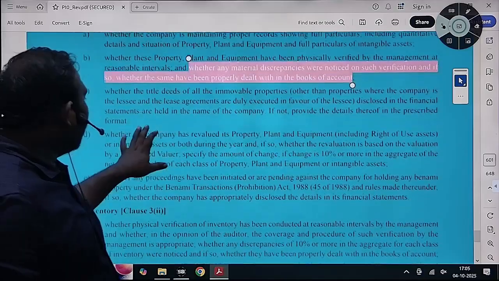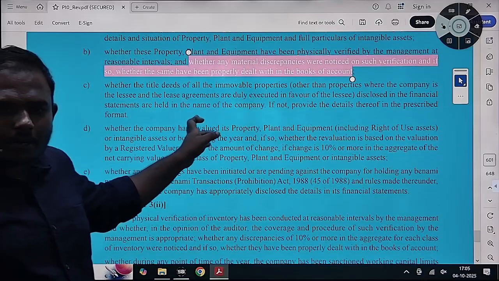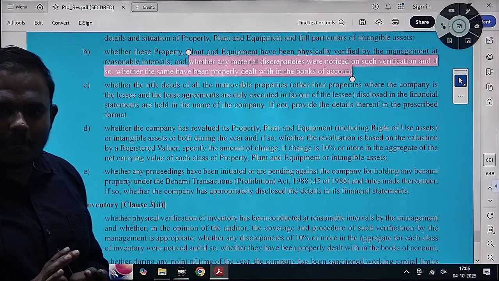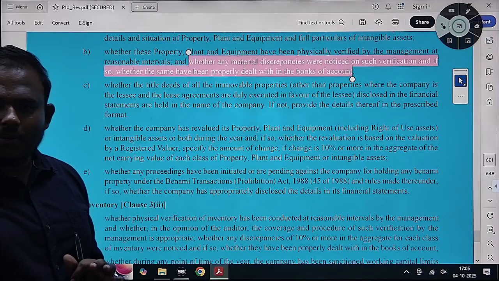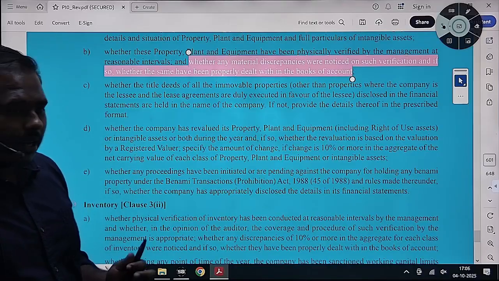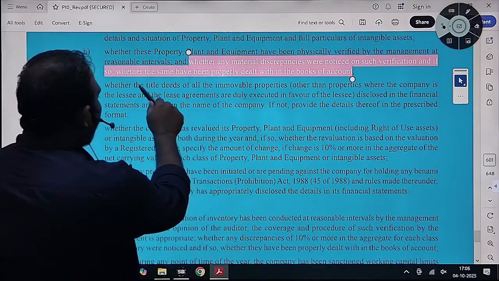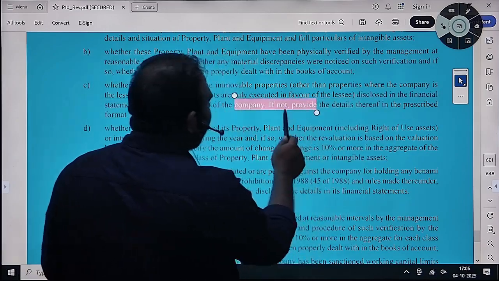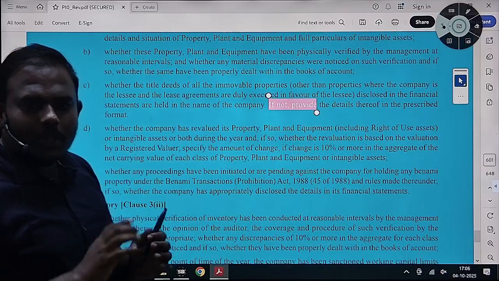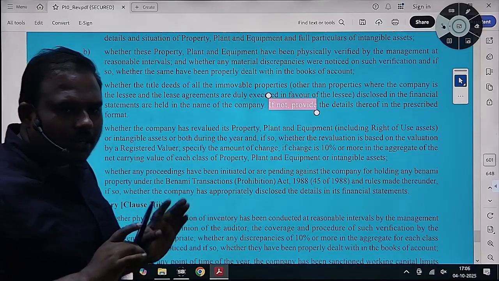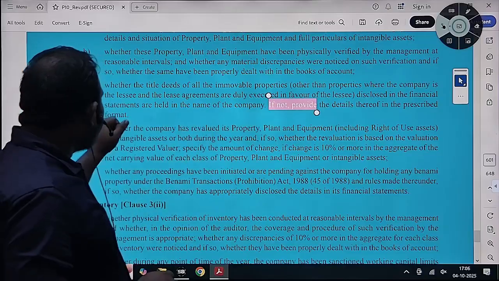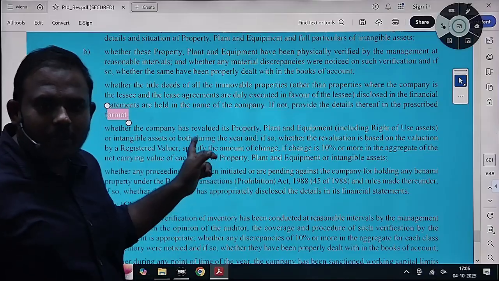Then whether the title deeds in case of immovable property are in the name of the company. Normally it should be in the name of the company. Whether it has been mortgaged to any person. If all the title deeds are in the name of the company, there are no cases where title deeds are not in the name of the company. If not, whether the proper details have been disclosed by the auditor in the prescribed format.